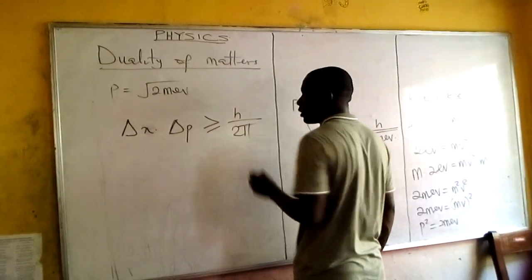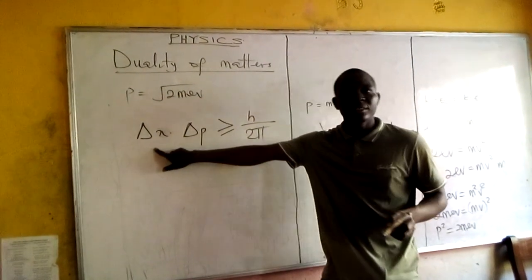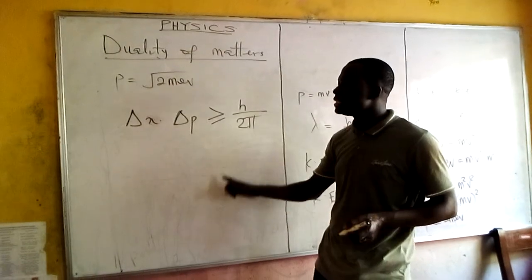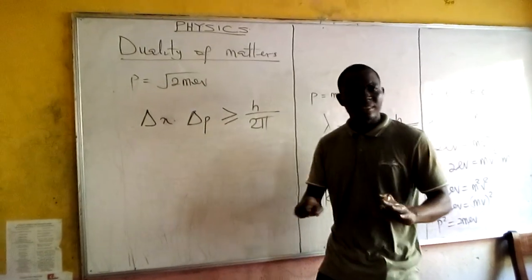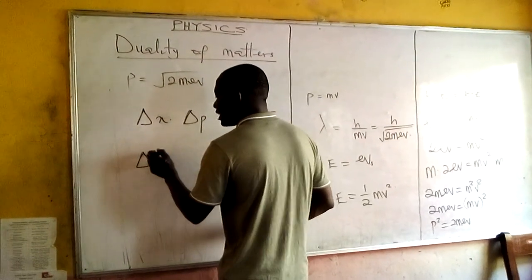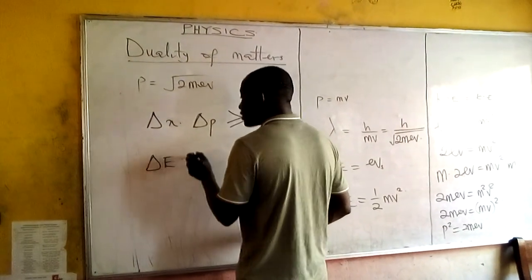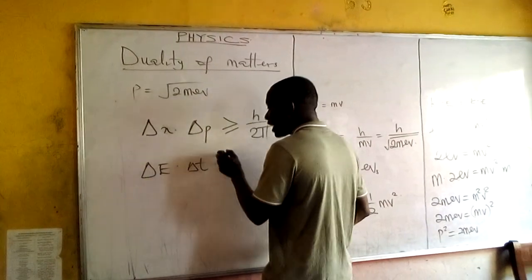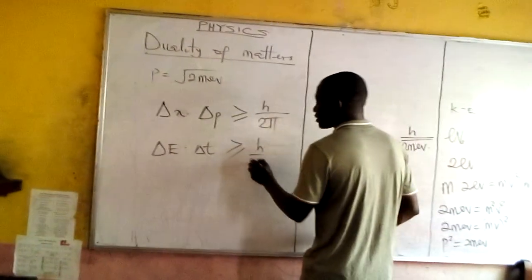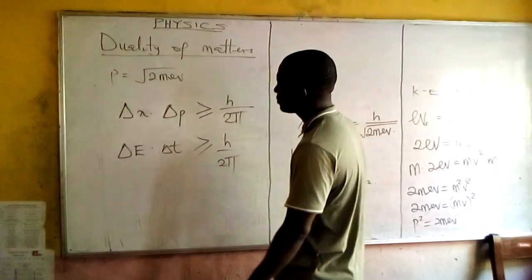In terms of energy, he said uncertainty in energy and uncertainty in time cannot both be determined at the same time, or simultaneously.